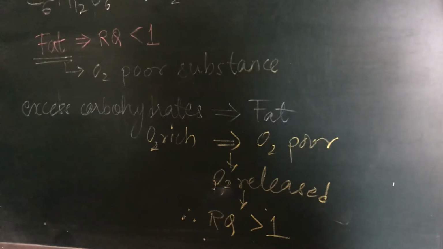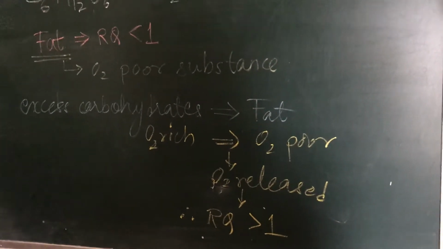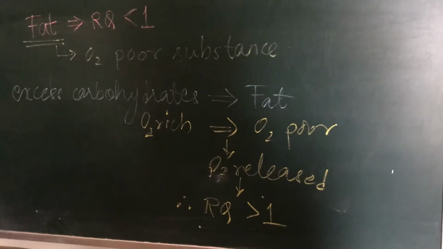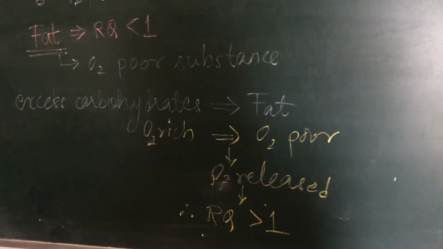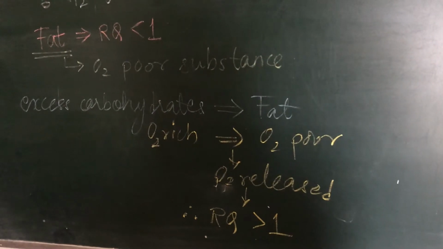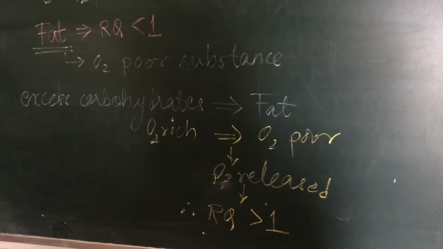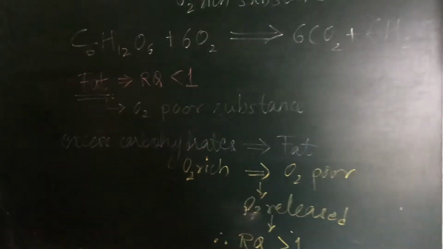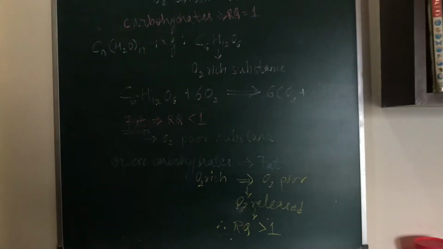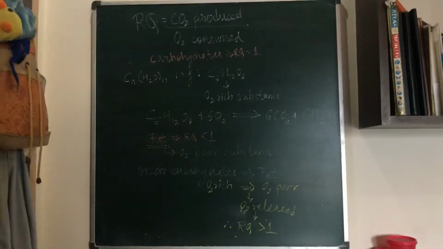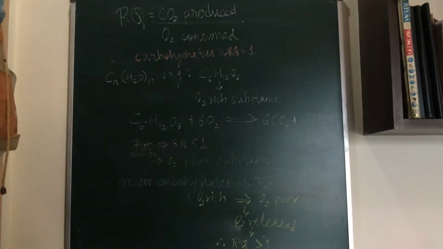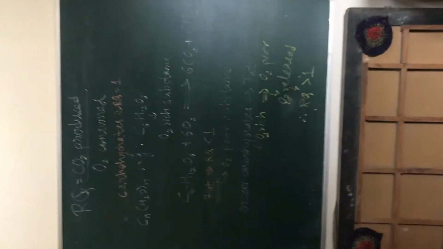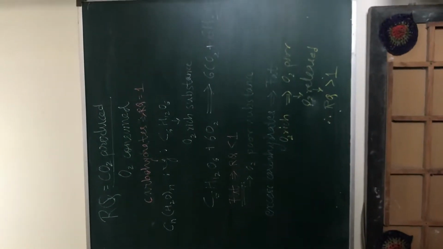Thus, the amount of oxygen that fat is going to require from outside decreases. So the oxygen consumption is going to decrease, since some amount of oxygen is being provided by the carbohydrates, right? Therefore, your RQ ratio is going to increase. So basically your RQ ratio is going to tell you what kind of substances are burning in our body, whether it's the carbohydrates or the fat.